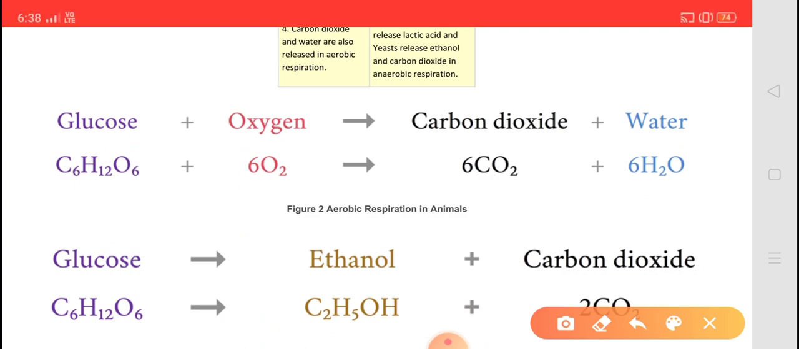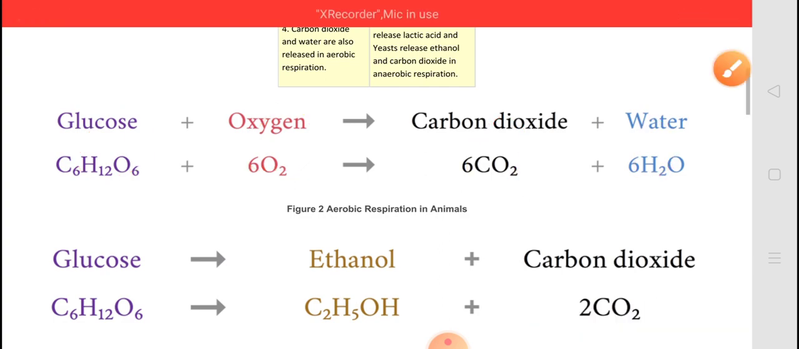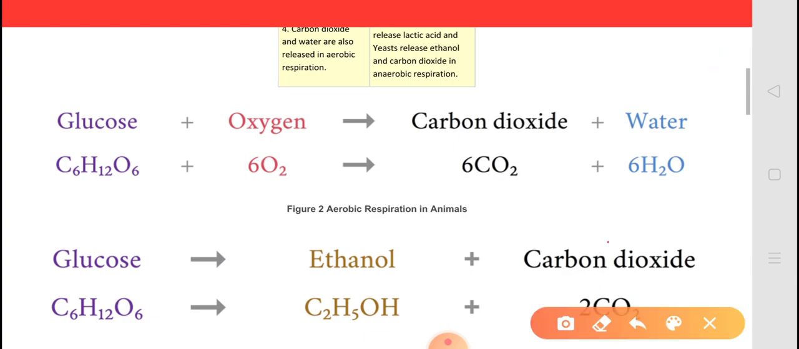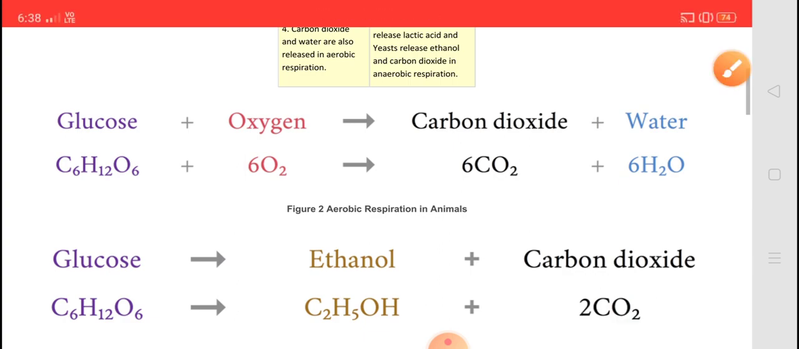You can see in this figure, glucose plus oxygen gives carbon dioxide and water. Same here, glucose gives ethanol and carbon dioxide. So this is the aerobic respiration in animals and the anaerobic respiration in yeast. You can see in this figure.